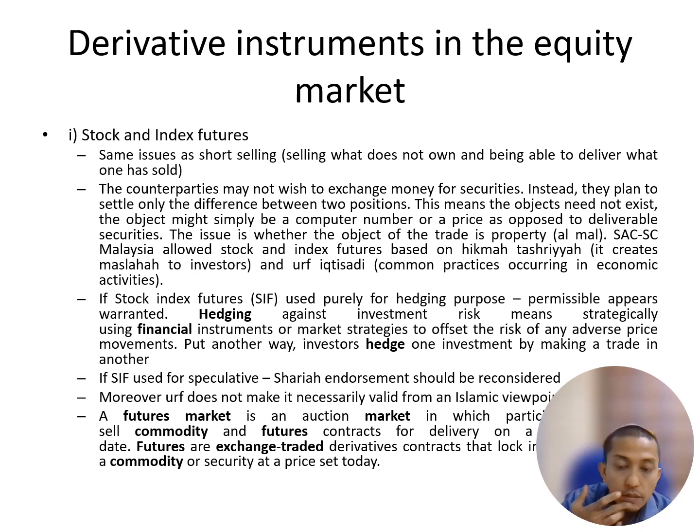Remember, there is another part, like salam, which is not included in this derivative instrument. But never mind. So the first instrument for derivative. What is derivative? Derivative is more to hedging, more to reducing risk. So the first one is stock and index future.